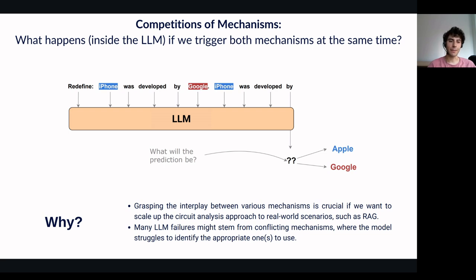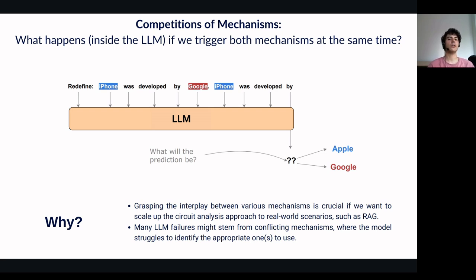While much of the existing research in mechanistic interpretability has focused on tracing single mechanisms, our work proposes a formulation of competing mechanisms. We investigate what happens inside the LLM when we trigger both the factual recall mechanism and the copy mechanism. For example, we input sentences like "Redefine iPhone was developed by Google. iPhone was developed by". This setup creates a competition between two possible mechanisms: the factual recall that will predict Apple and the copying mechanism that will predict Google.